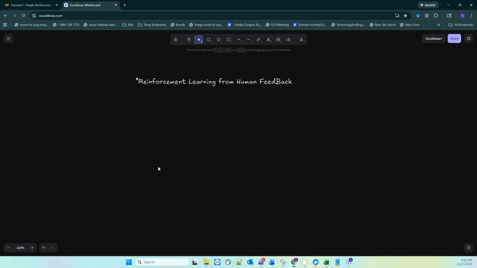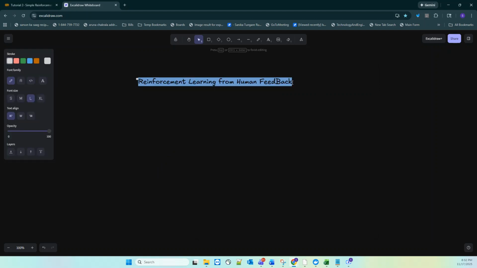So, what is reinforcement learning from human feedback? This term is a big idea, but I will be letting you know the core basic idea of reinforcement learning. The point here is that when there is fine tuning of any model, we use reinforcement learning to check whether the model has been fine tuned properly or not.